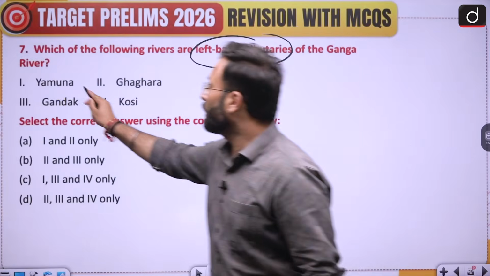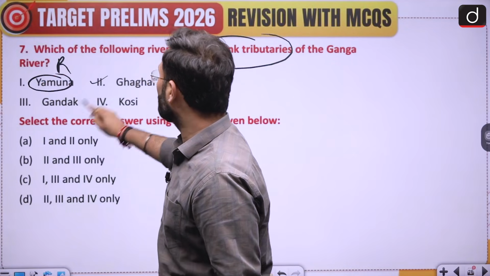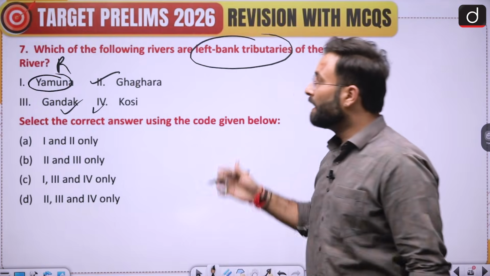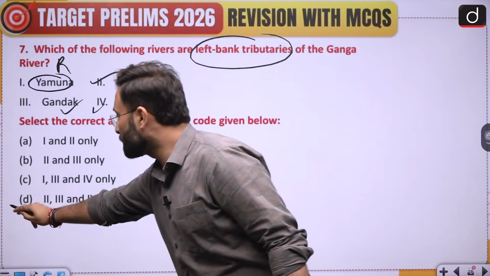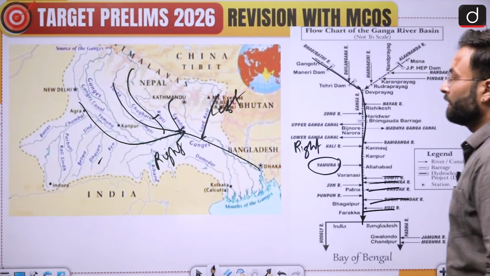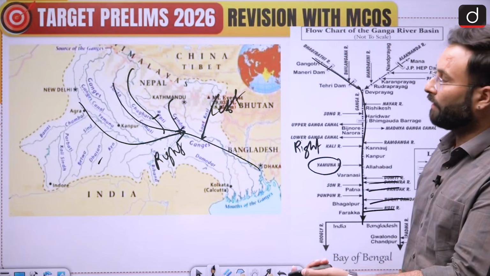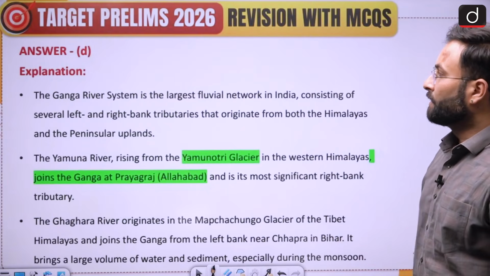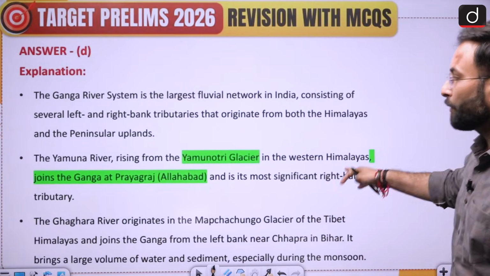So these are your left bank tributaries. Here you can see Yamuna is right bank. So Ghagra, Gandak and Kosi are left bank tributaries. 2, 3 and 4 is your right answer. That is option D would be your right answer over here. There is nothing much to discuss in this particular question. Here in the explanation part, you can go through it.